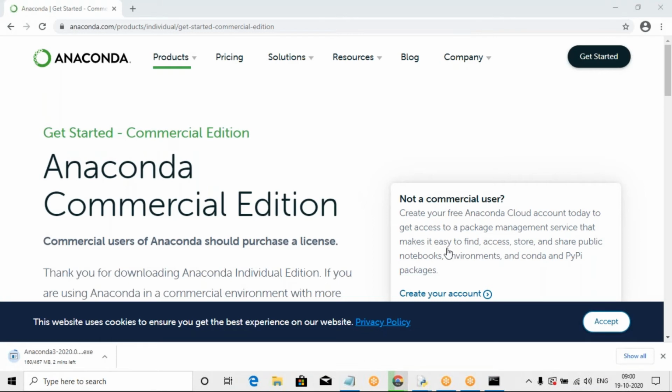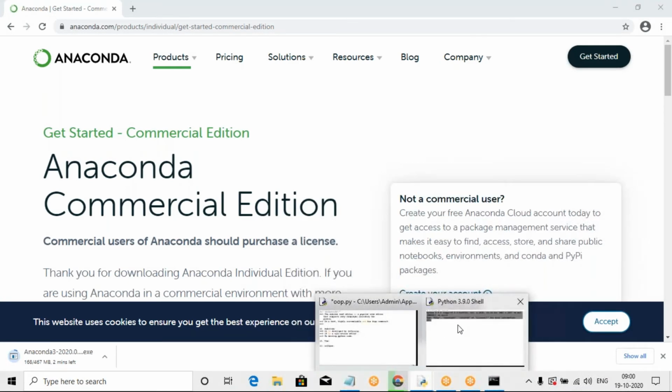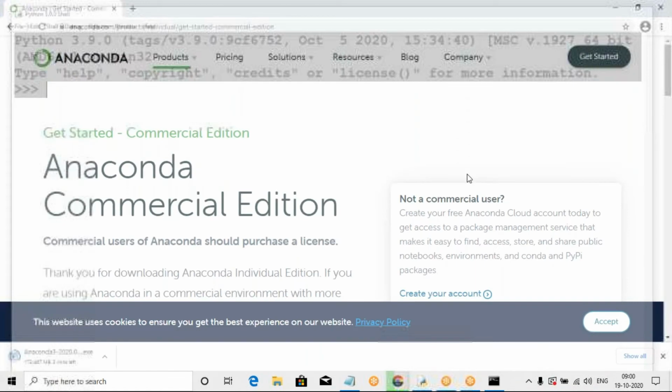So these are the different IDEs in Python. Okay, different IDEs in Python.